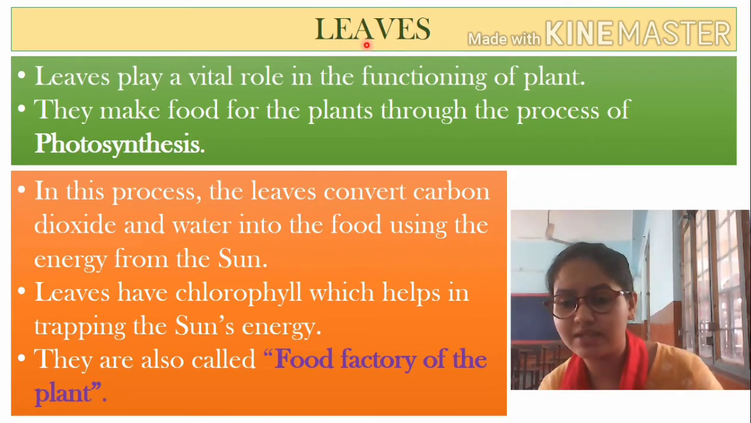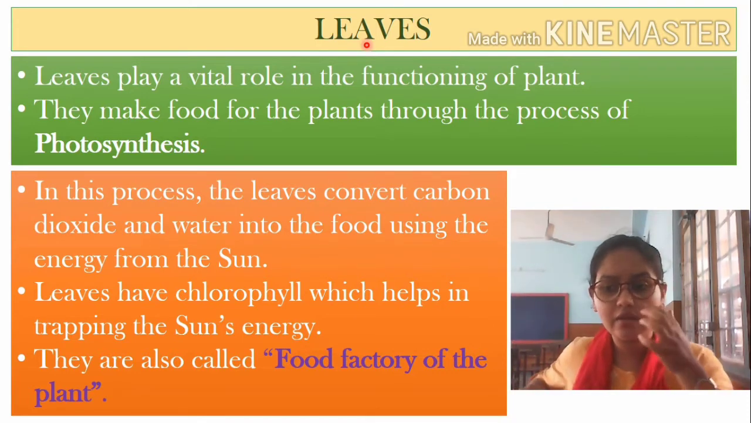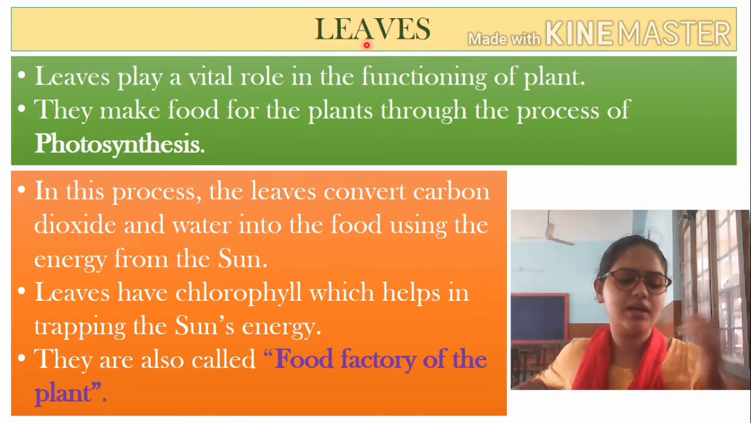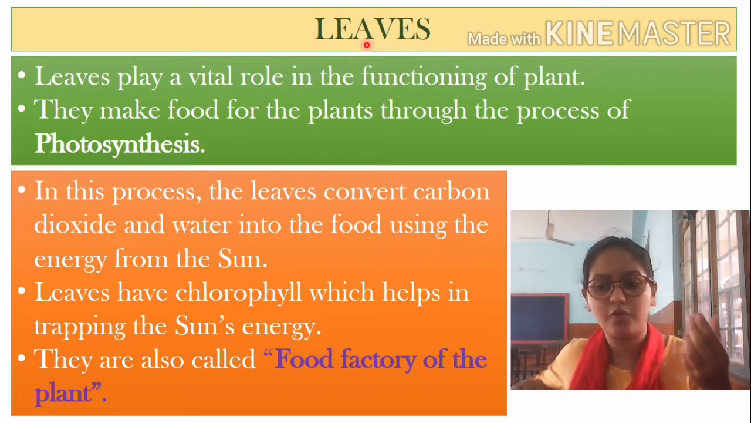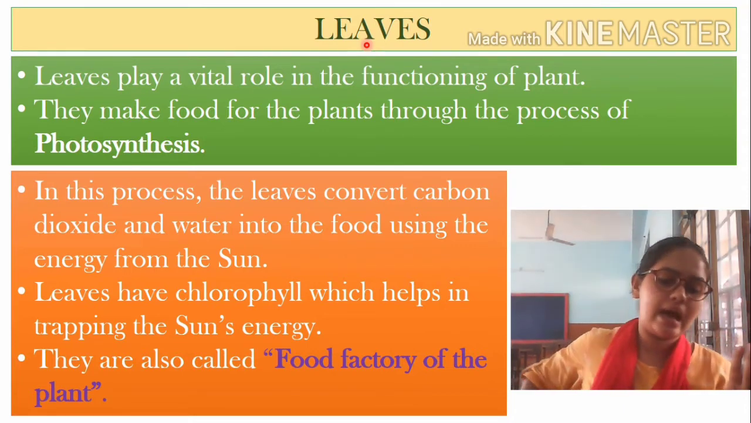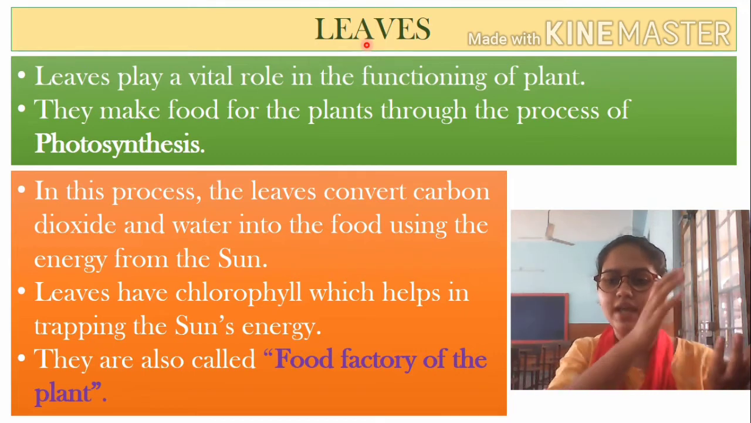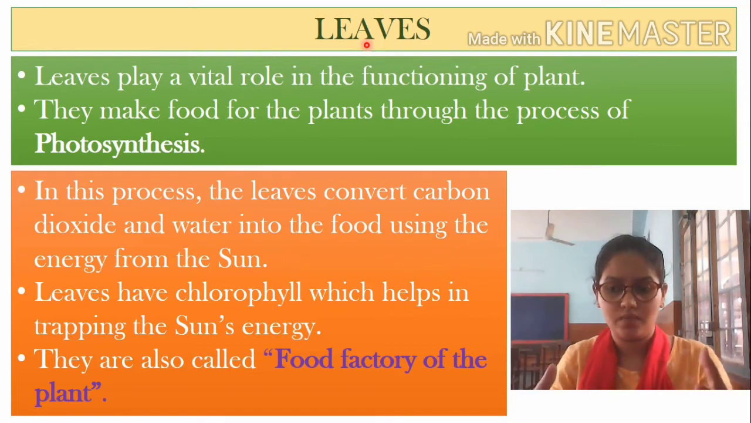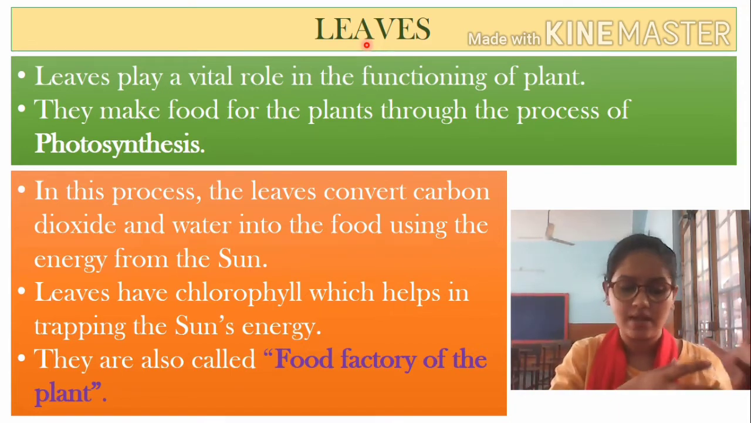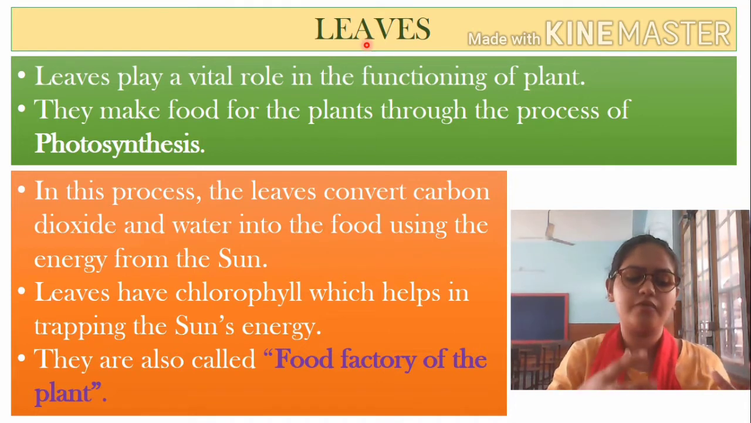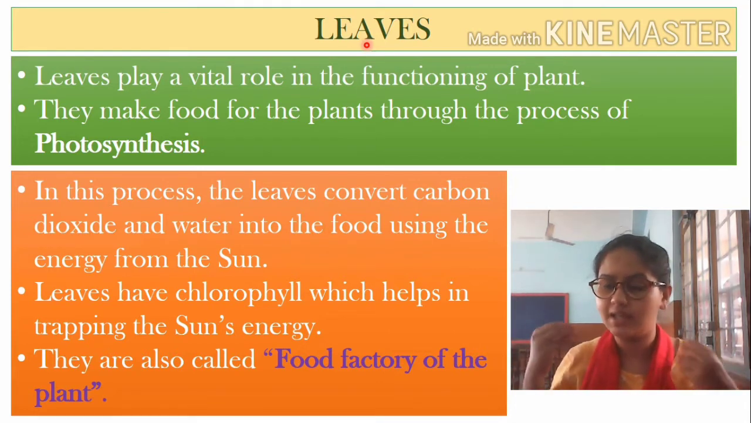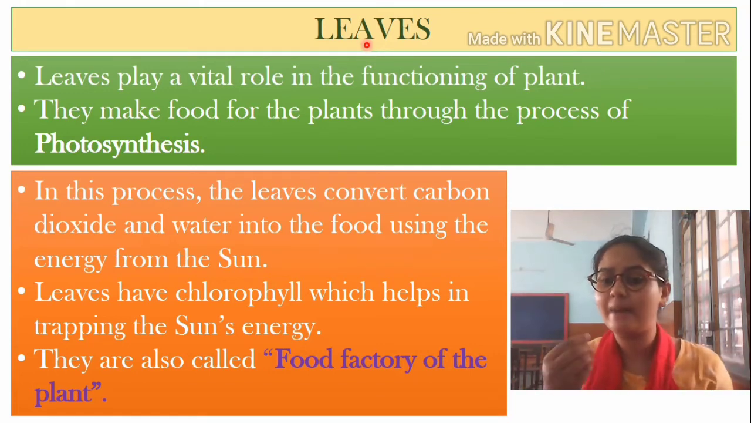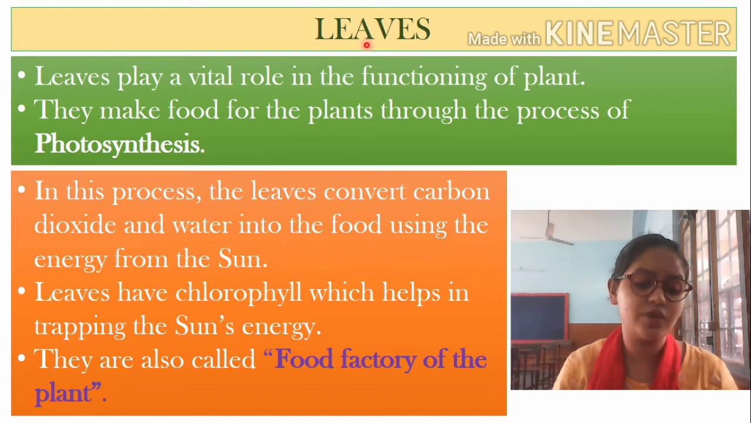So you can learn from this line how they are making their food, right? They make their food by the process of photosynthesis. They convert the carbon dioxide and water into food, using the energy of the sun, and they make their food. So this is the functioning of a plant by a leaf, right? This is what we can learn from it.